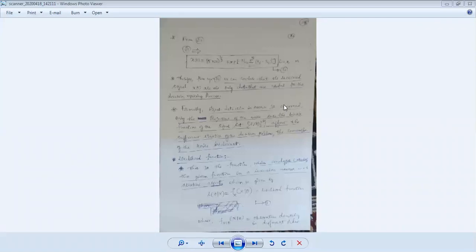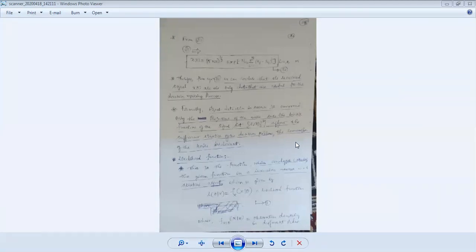Now let us take one more point, the last but one: likelihood functions. See what exactly that is. For example, as I told you, this is a transmitter, the channel, and here is the receiver.